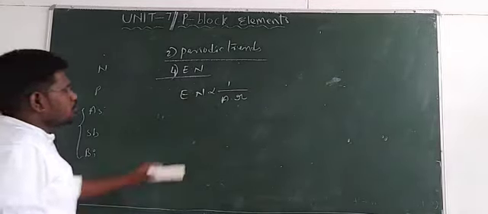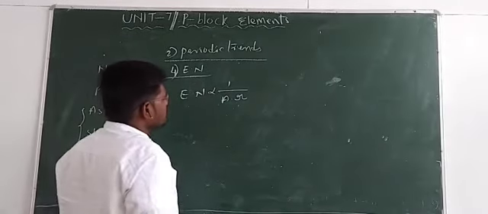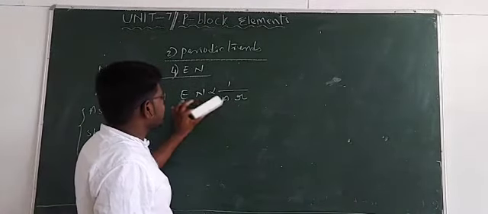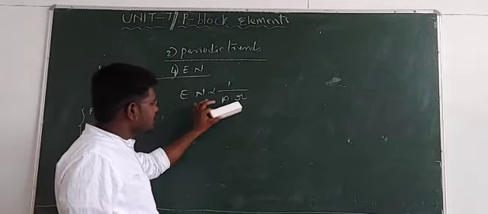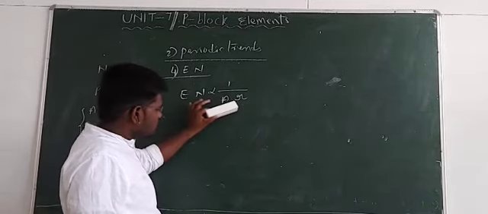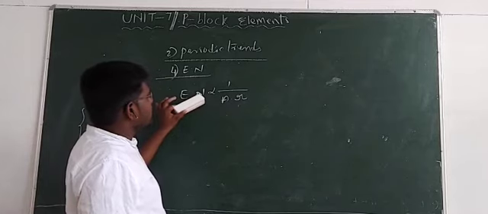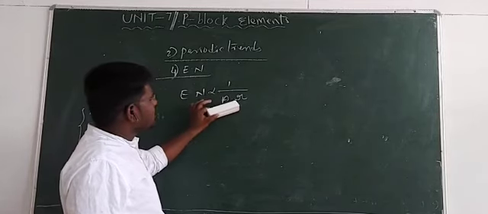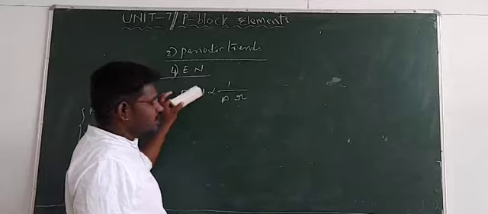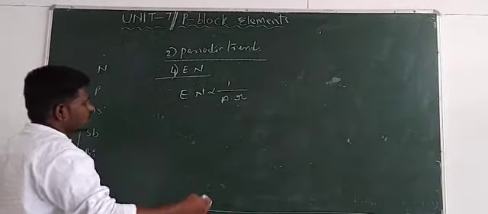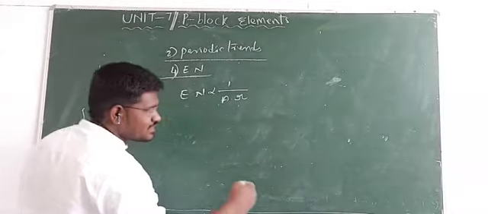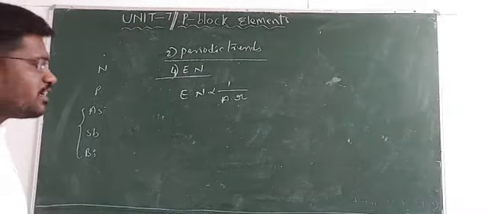Electronegativity is inversely proportional to the atomic radius, means as atomic radius increases, electronegativity decreases. You know that from nitrogen to bismuth, atomic radius increases, so here electronegativity decreases.